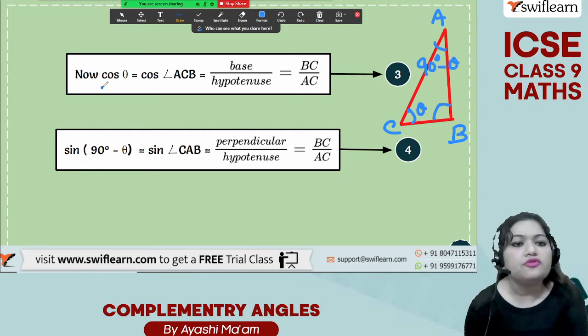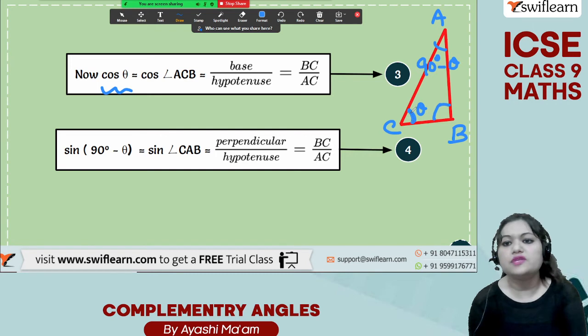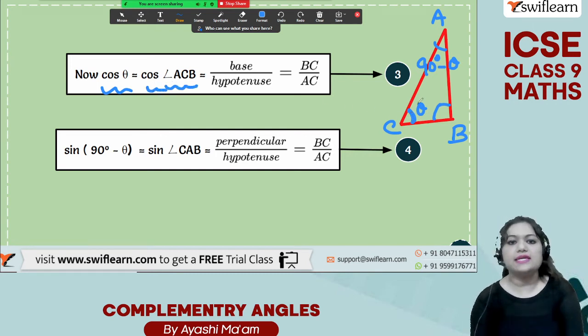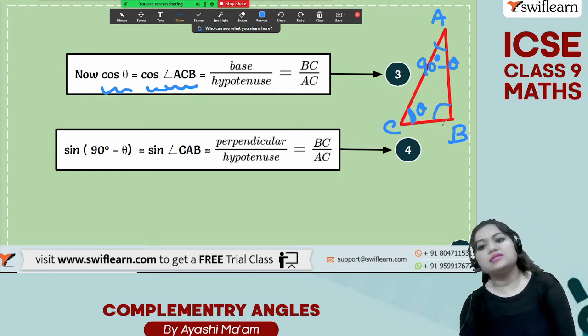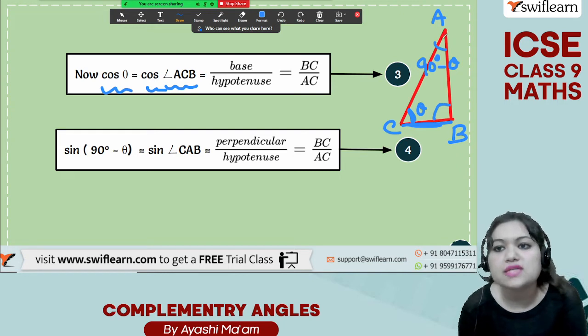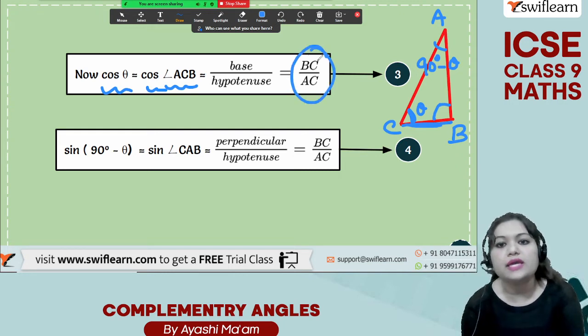Now they are finding it for cos theta. That means cos of this angle C, angle ACB. Cos means base by hypotenuse. The base of this angle is BC, divided by hypotenuse. The hypotenuse is AC. So BC by AC.